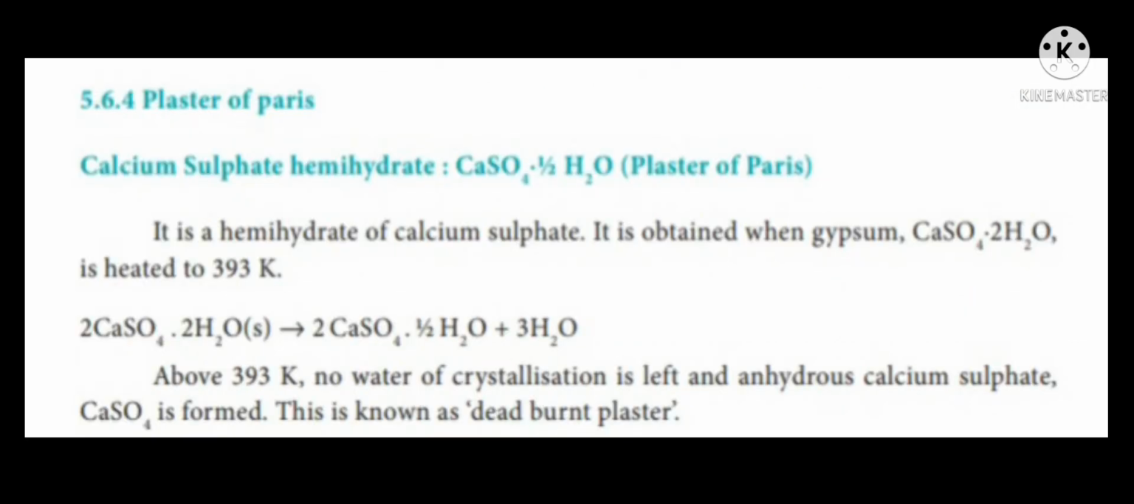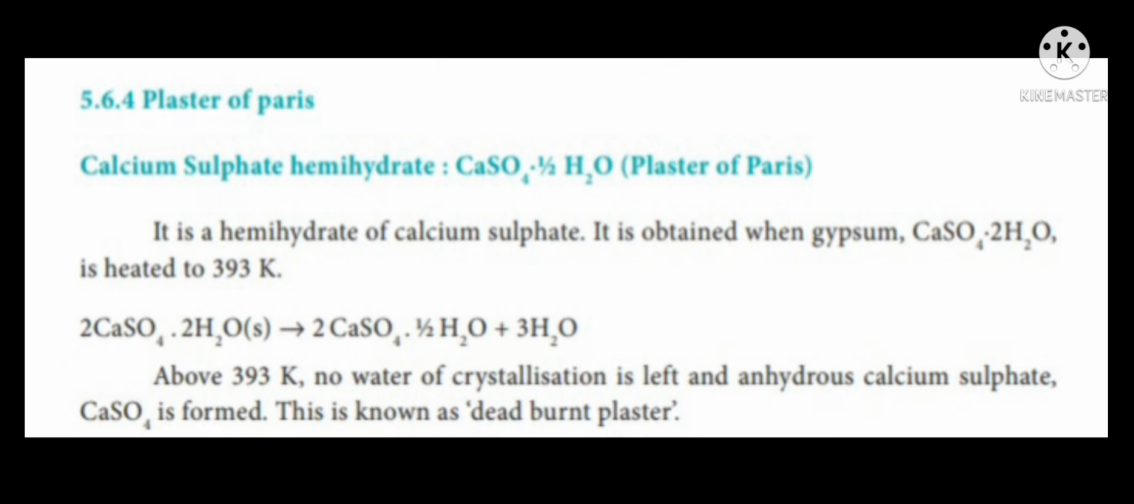Last topic, plaster of Paris. Here, we have to discuss the preparation and uses of plaster of Paris. Calcium sulfate hemihydrate with the formula CaSO4·½H2O is said to be plaster of Paris. Again I repeat, plaster of Paris has the formula CaSO4·½H2O.